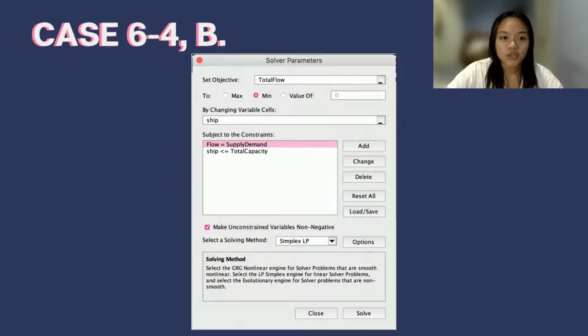To solve for the optimal solution, we use the following constraints to minimize the flow from each point as long as the required supply and demand are met, to ensure that the supply from point A and the demand from point G of 35 gigabytes are equal, and to ensure that the units shipped out are less than or equal to the total capacity of each arc. This is already considering the existing capacity plus the additional capacity that was allocated.